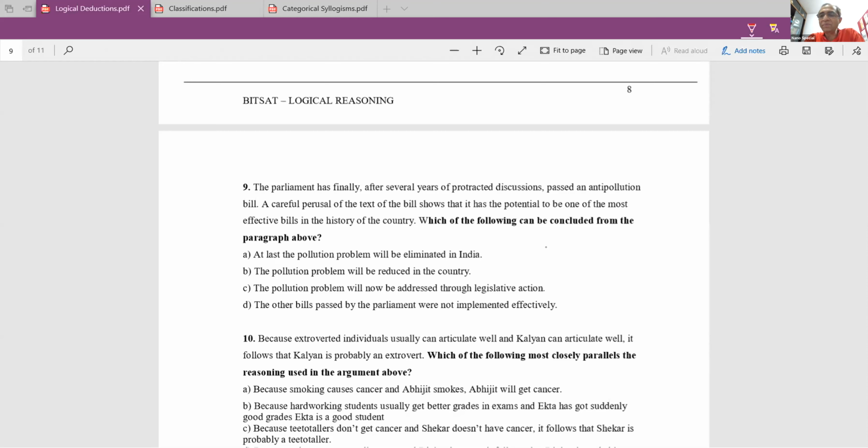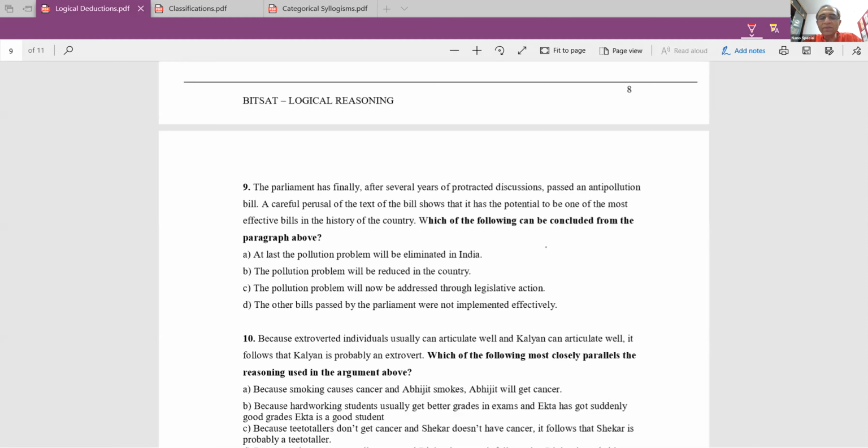Shreya, you brought in general knowledge, so that is not supported by the paragraph. Bhagirath, you got it right. Rishita T, yes, you got it right.